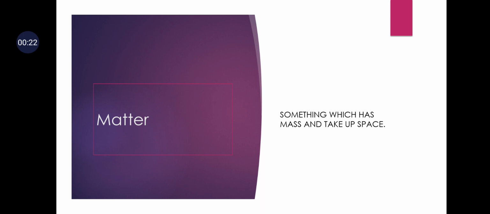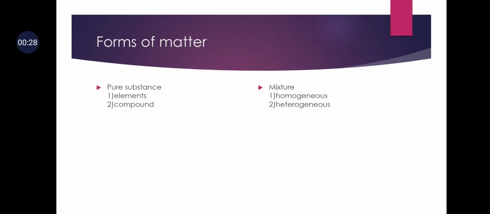मतलब वो property पहले से present. That property, मतलब inherited property, is known as mass. Okay. Now, how many forms of matter are there? Forms of matter are basically of two types: that is pure substance, and second is mixture.